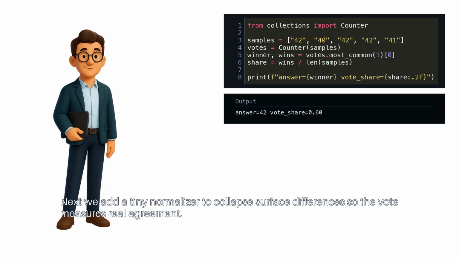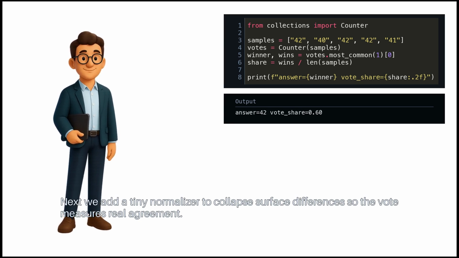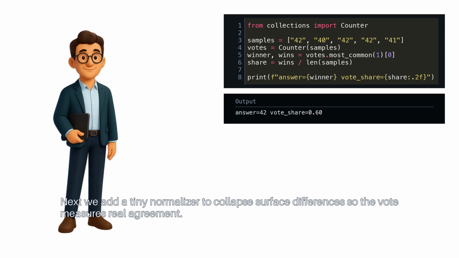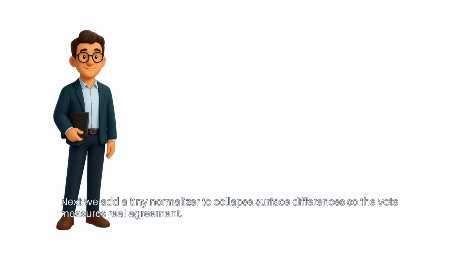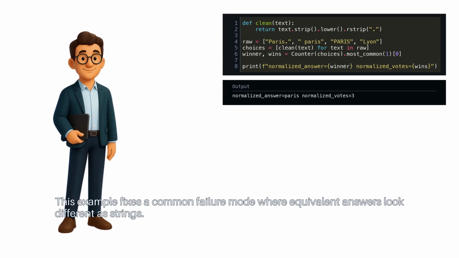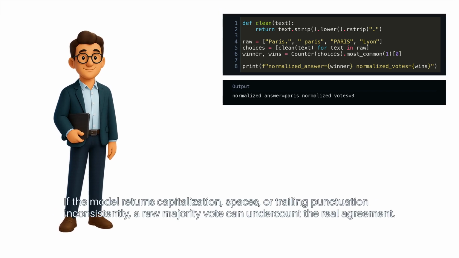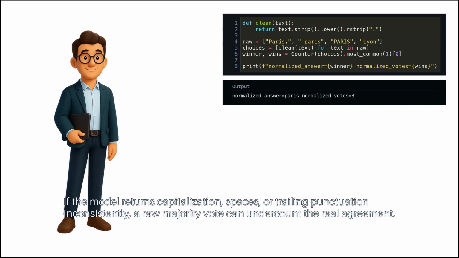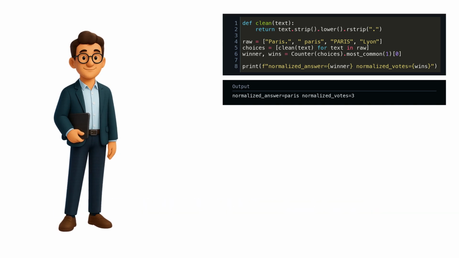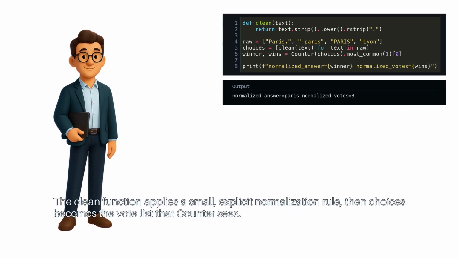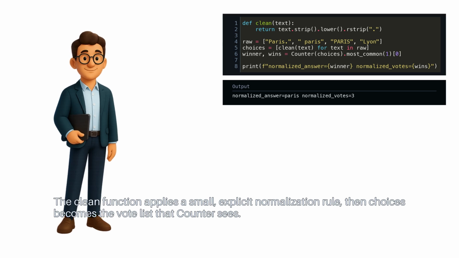That initial vote works, but formatting noise often breaks agreement. Next, we add a tiny normalizer to collapse surface differences so the vote measures real agreement. This example fixes a common failure mode where equivalent answers look different as strings. If the model returns capitalization, spaces, or trailing punctuation inconsistently, a raw majority vote can undercount the real agreement. The clean function applies a small, explicit normalization rule.